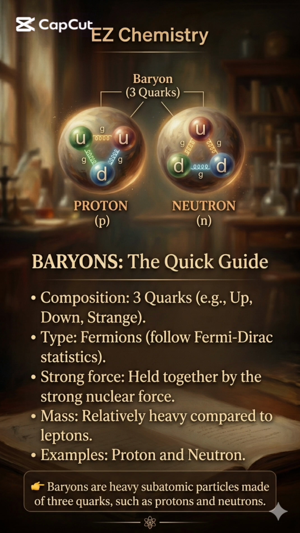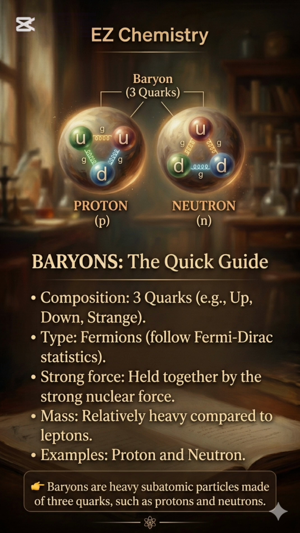Do you know what are baryons? Let's explore. Baryons are a class of subatomic particles made up of 3 quarks. They belong to the family of particles called hadrons, particles made of quarks. Key points. Composition: 3 quarks, e.g., up, down, strange. Type: fermions, they follow Fermi-Dirac statistics. Strong force: held together by the strong nuclear force.